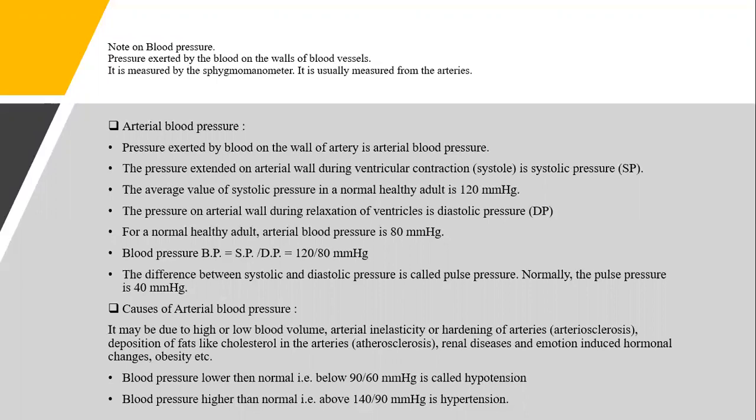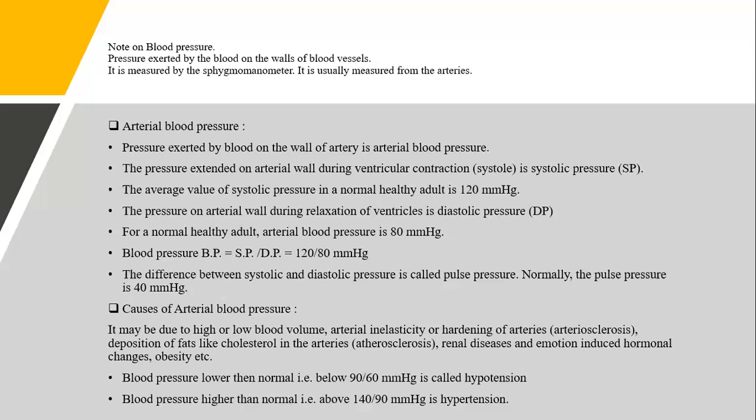How does this arterial blood pressure increase? It is seen that if the blood pressure is lower than normal, that is when it goes to 90 by 60 mm of mercury, it is hypotension. And when it is higher than normal, that is around and more than 140 by 90 mm of mercury, it is said to be hypertension. So 90 by 60 and below is hypotension, 140 by 90 and above is hypertension.